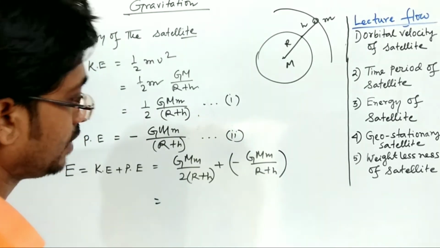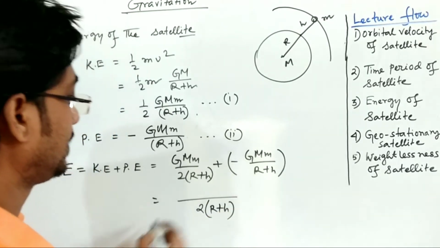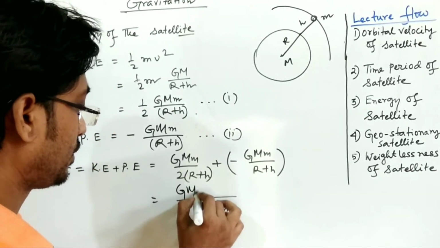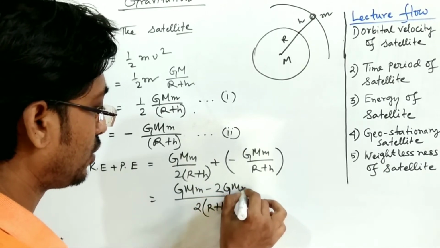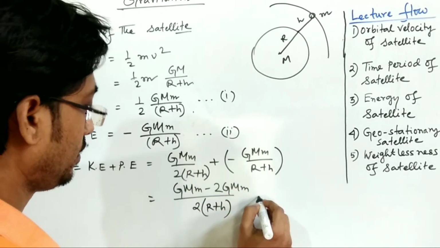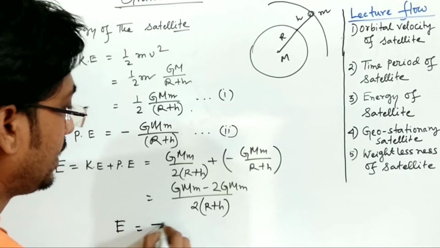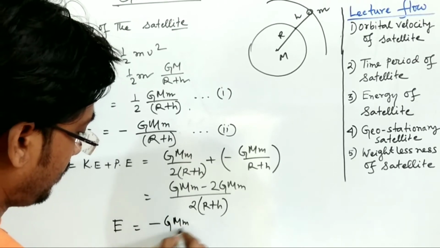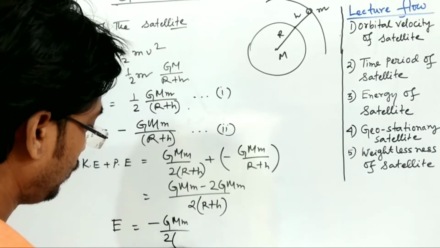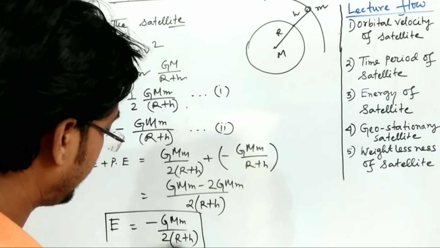So it will be nothing but G capital M small m minus 2 G capital M small m, over 2(r plus h). So the total energy E will be minus GMm by 2(r plus h). That is the total energy.